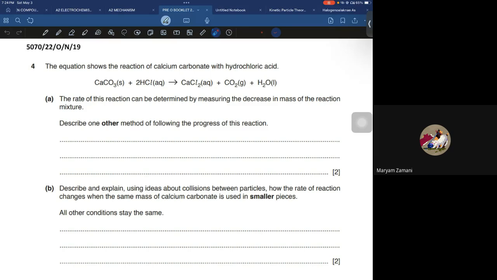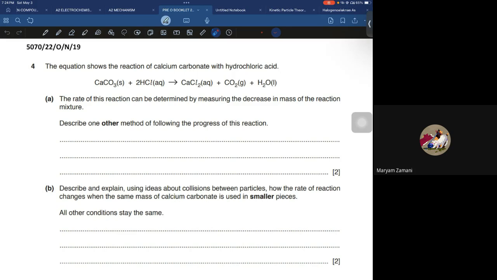Then I can get an idea whether the reaction is faster or slower. Am I getting more volume in known time intervals? If yes, rate is higher.